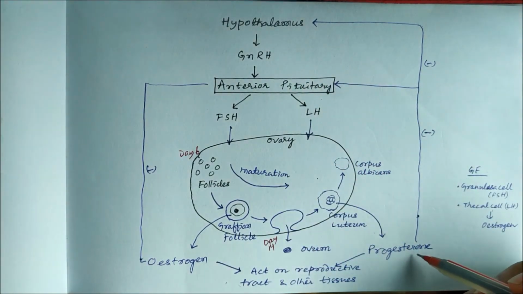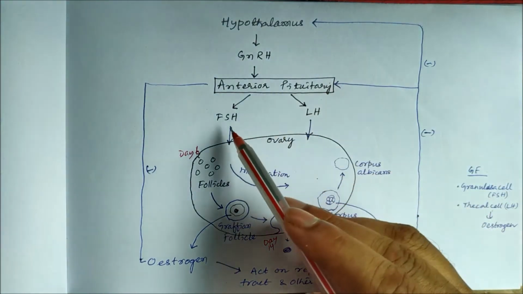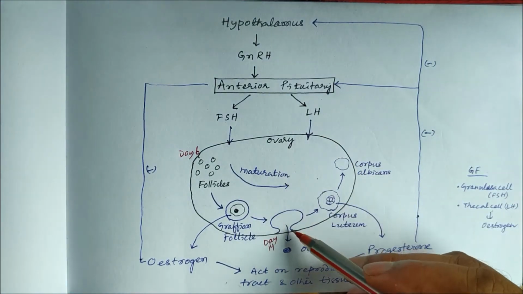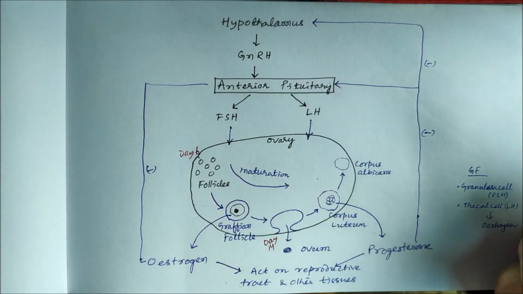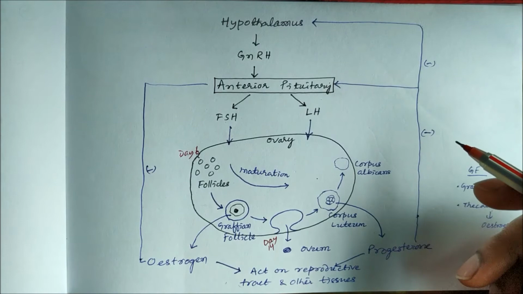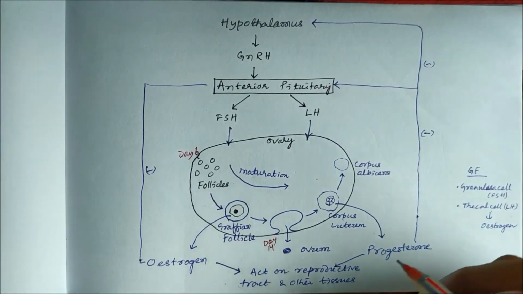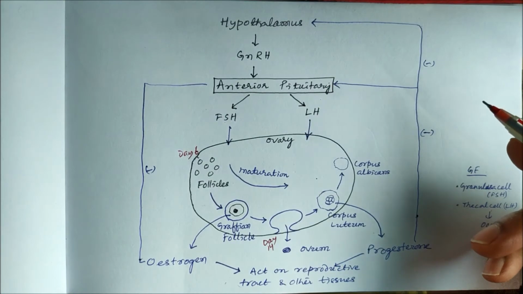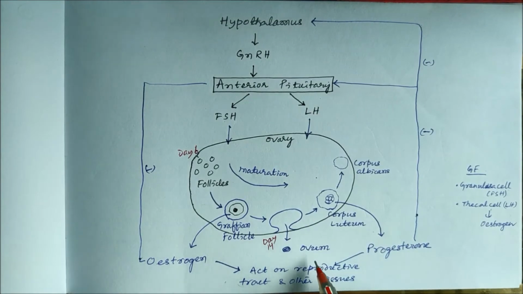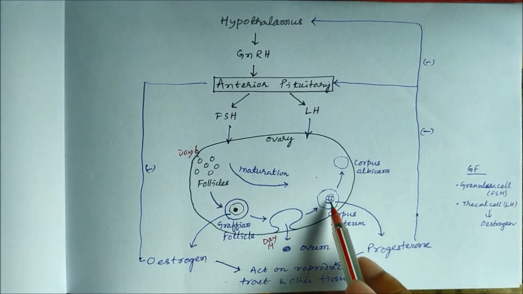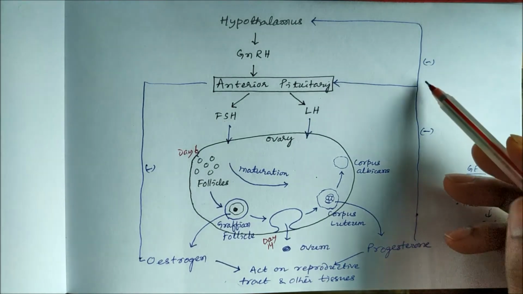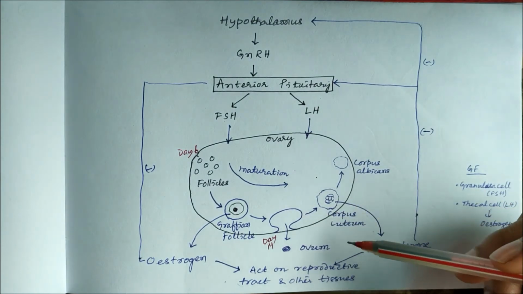Since these negative impulses are provided by the action of progesterone, there will be no release of further ovum, because when progesterone sends negative impulses to the anterior pituitary, there will be no release of follicle stimulating hormone and no release of luteinizing hormone, so there will be no ovulation, so no ovum, no further pregnancy. So during pregnancy there is no chance for another pregnancy. Only after giving birth to a baby can the mother again become pregnant. So if the ovum is fertilized, the corpus luteum continues to secrete progesterone, and progesterone sends negative impulses so that there will be no further pregnancy.